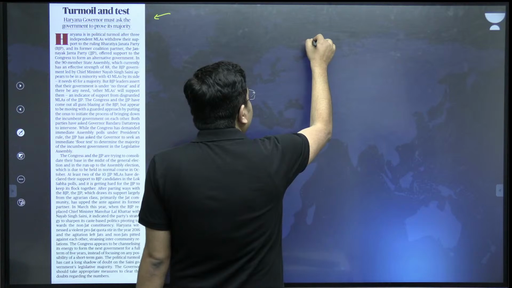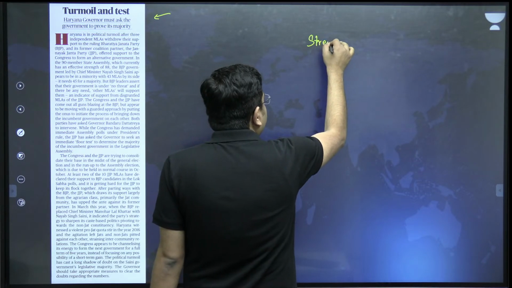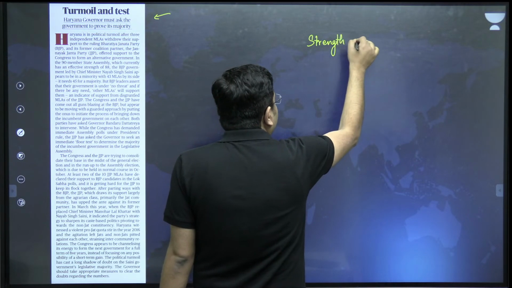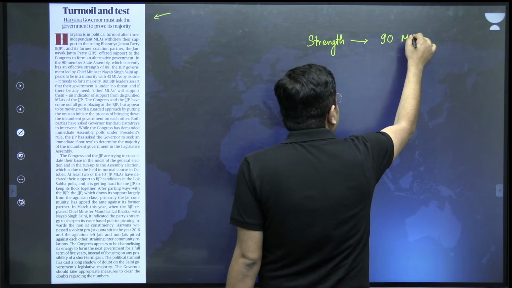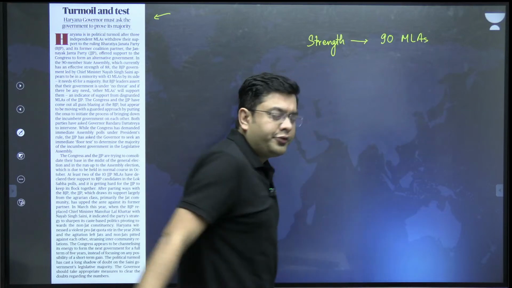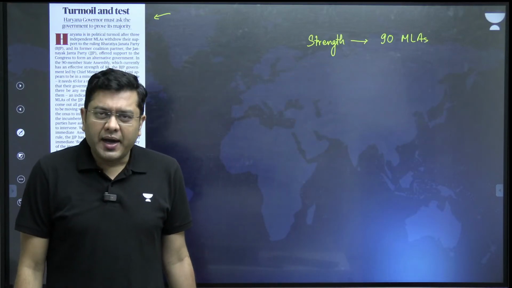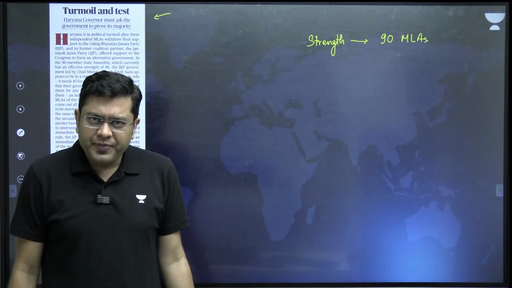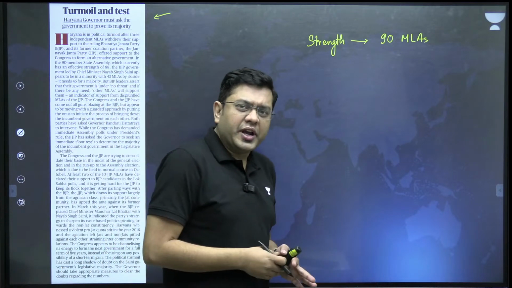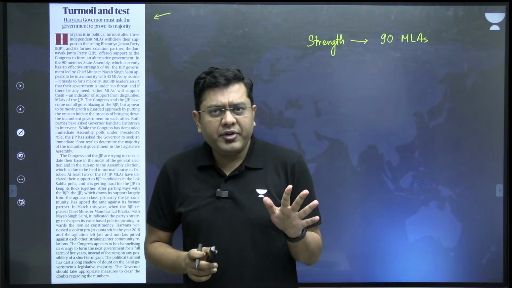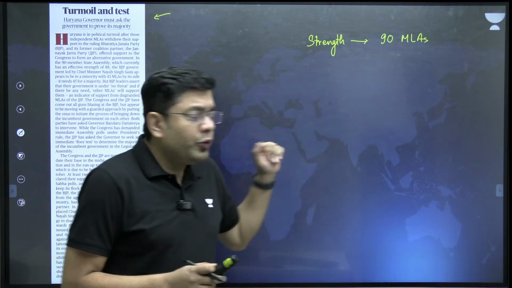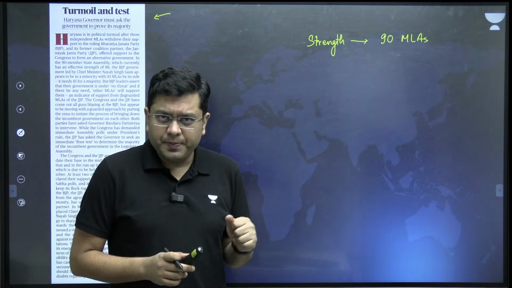So when we talk about the strength of the assembly, the strength is 90 MLAs. So the majority mark is above 45. If any political party has more than 45 seats, you can be in power. Now, what was the earlier ruling combination?